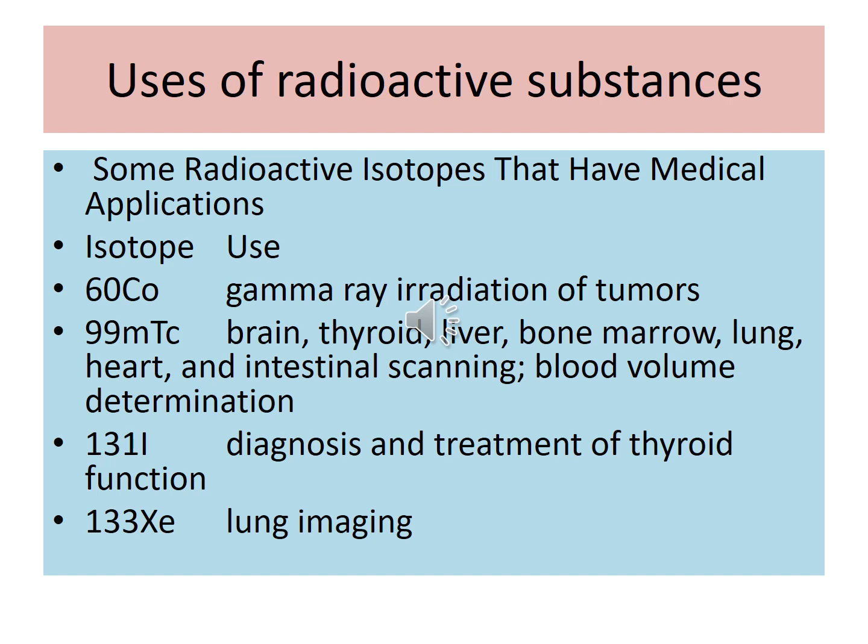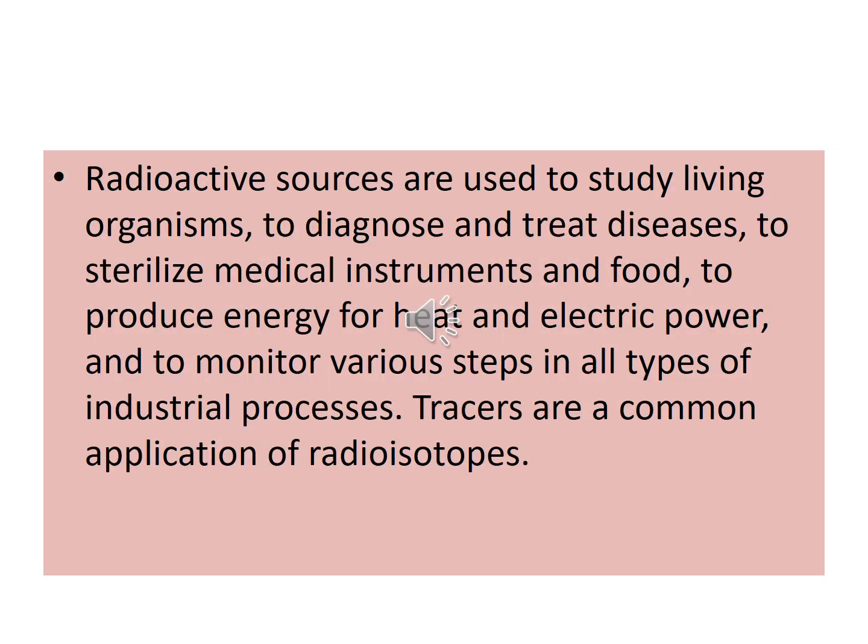Okay, children. Harmful effects of radioactive substances. Listen here. Radioactive substances are used in so many ways: to study living organisms, to diagnose and treat diseases, to sterilize medical instruments and food, to produce energy for heat and electric power, and to monitor various steps in all types of industrial processes.